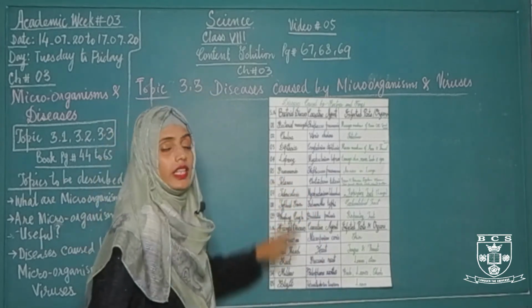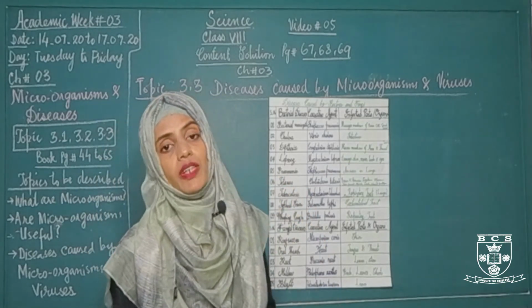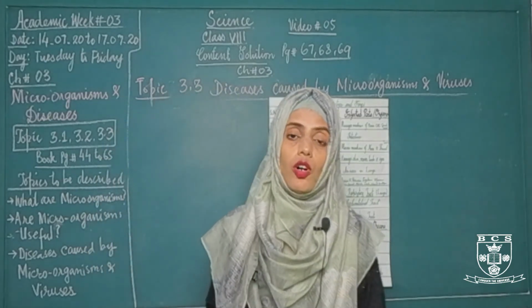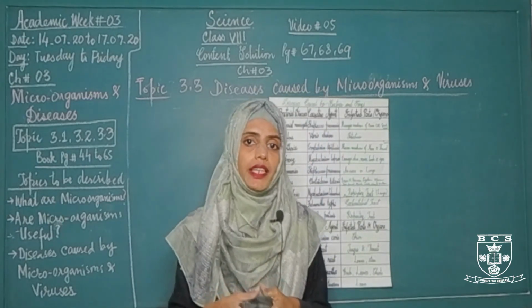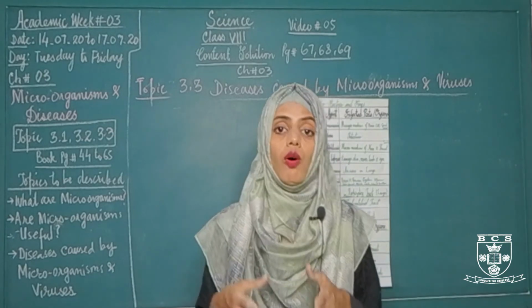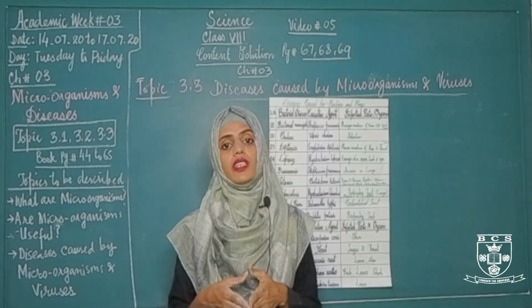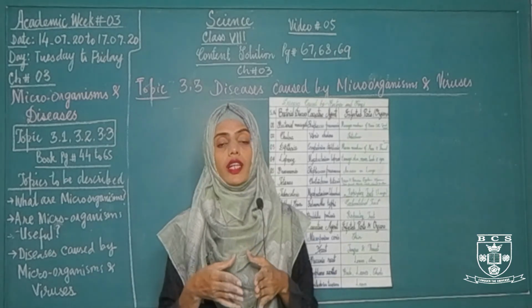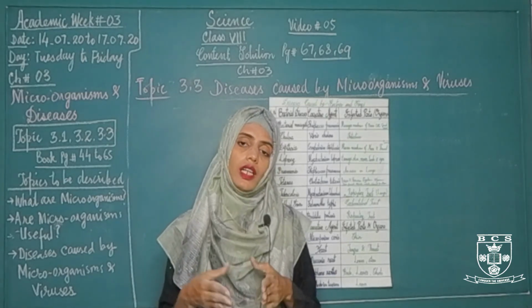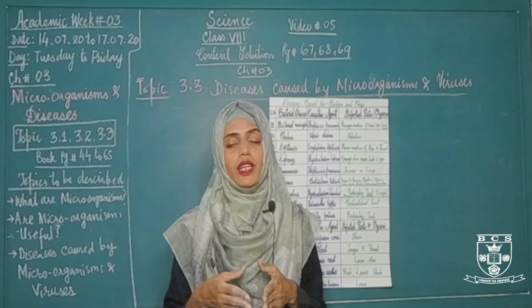The fifth one is pneumonia. Pneumonia is basically a chest infection which is caused by a bacteria called Streptococcus pneumoniae. What happened in this disease? In this disease, the bacteria Streptococcus pneumoniae attacks the alveoli of the lungs, the air sacs of the lungs.